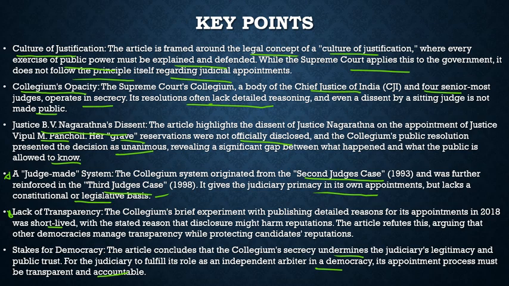It basically focuses on the opacity in the collegium system, especially with respect to the appointment of judges, and the dissent given by B.V. Nagarathna. It was not disclosed to the people, and whatever decisions were taken in the collegium system, the final decision is often named as unanimous, which is way beyond the reality. So this is what the article is trying to tell us.